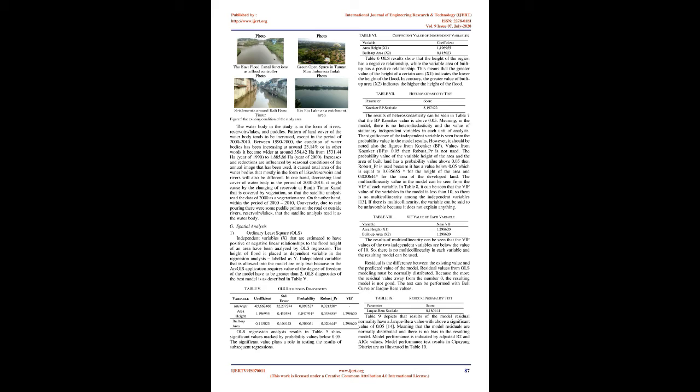The probability value of the variable height of the area and the area of built land has a probability value above 0.05, so robust underscore PR is used because it has a value below 0.05, which is equal to 0.035655 asterisk for the height of the area and 0.020644 asterisk for the area of the developed land.